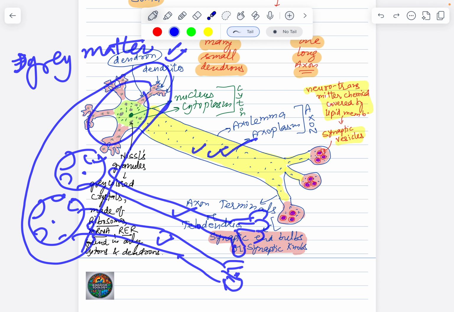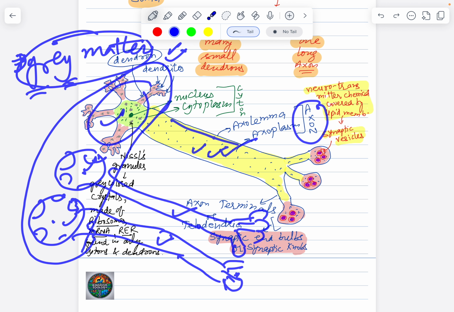The brain or the spinal cord can be divided into two clearly distinguishable areas. One is called the gray matter, the other is called the white matter. So gray matter of the brain is basically that particular area of the brain where a lot of neurons are there, but which portions of neurons are there in the gray area? Cytons and dendrons. Similarly, axons are all white in color.